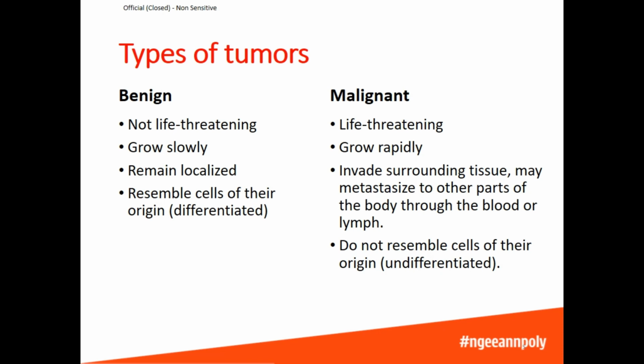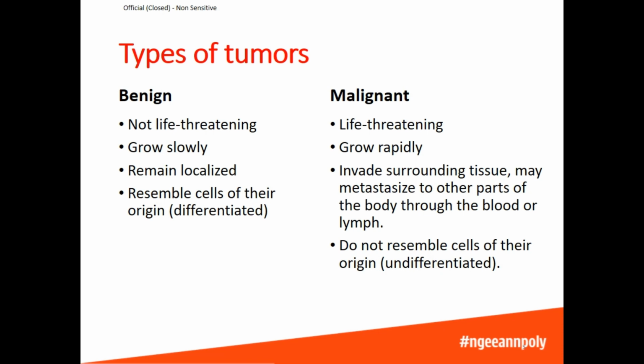If you take a look at the cells under a microscope, benign tumors resemble cells of their origin. For example, if it was a benign skin tumor, you look at it under a microscope, you would see that the tumor cells would look similar to normal skin cells, meaning to say that they are differentiated or they are specialized into the type of cells, which is in this case skin cells.